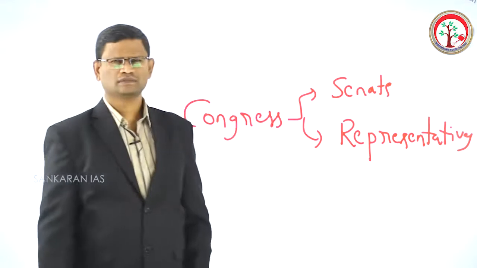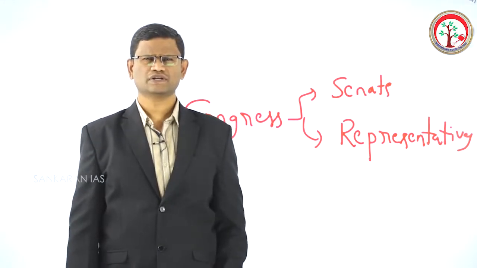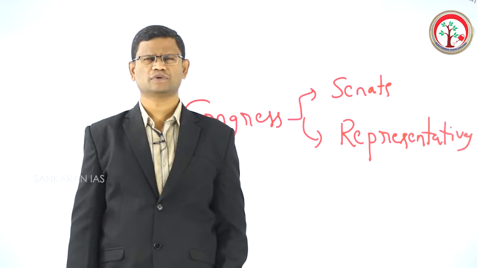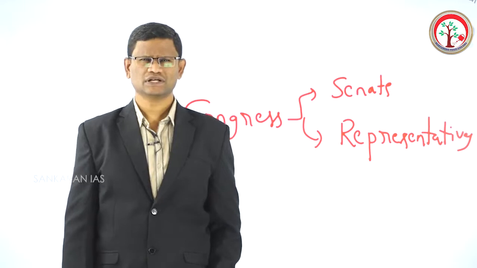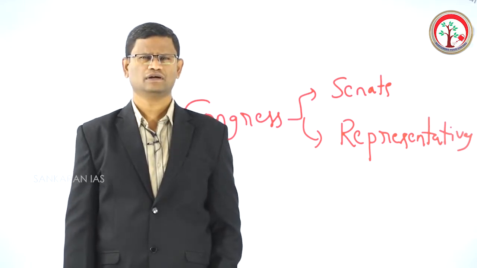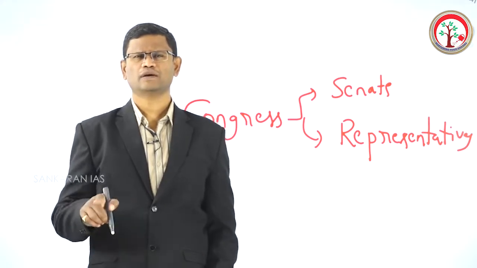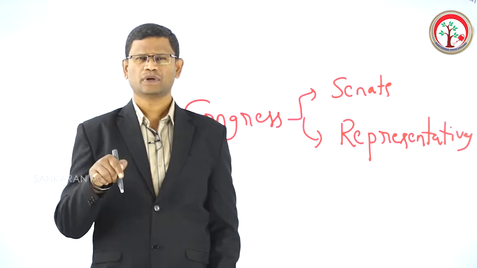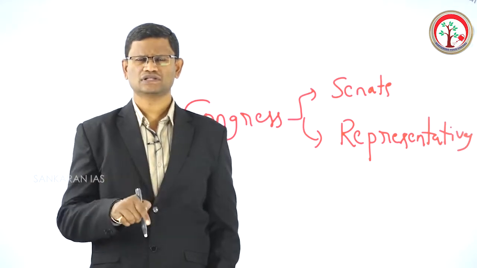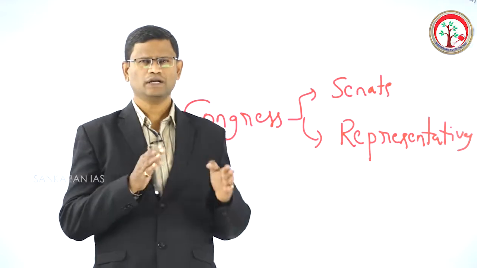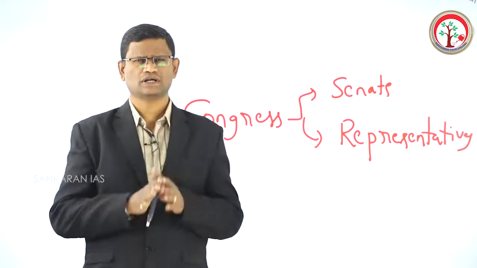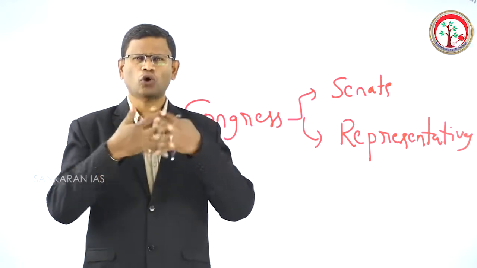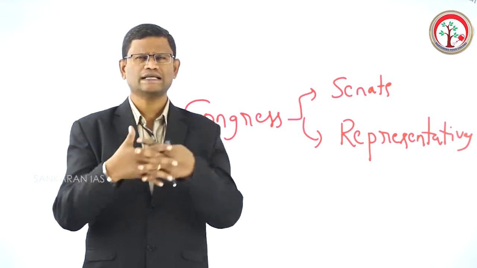So the American system has a presidential democracy in place, and this presidential democracy is based on the theory of separation of powers. For example, in America, the American president shall not be a member of the American Parliament, and the cabinet colleagues of the American president shall not be members of the American Parliament. But in India, the Prime Minister and the Council of Ministers shall be members of Parliament. So in America, there is a separation of the executive and legislative branches along with the judicial branch. But in India, there is a fusion, an overlap, between the executive and the legislative branches.